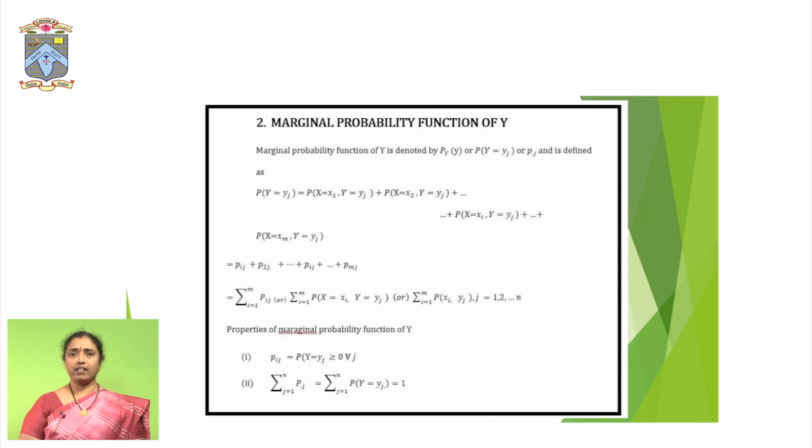In the case of a joint probability function, if we want to get the marginals of f of x comma y, we need to integrate the joint function with respect to the other variable. That is, if you want f of x, you have to integrate the joint function with respect to y, so that we can get the marginal density function of x. In the same way for y, the joint function of x and y should be integrated with respect to x, then we will get the marginal distribution function of y.